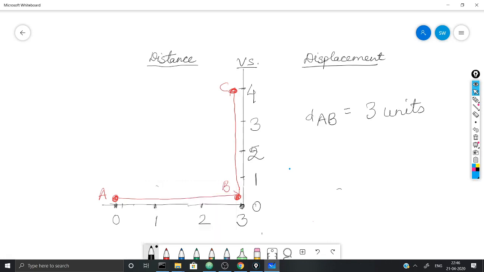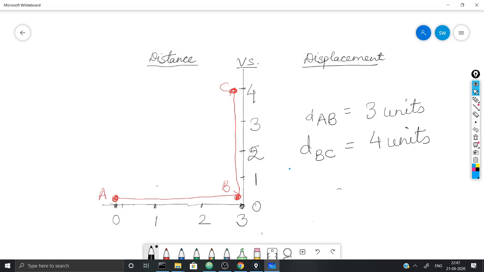But what is the distance traveled from B to C? The distance traveled from B to C is 4 units. So this is the meaning of the distance. Distance means the length of the path actually traveled by the particle. So the particle first traveled from A to B covering a distance of 3, then it moved from B to C covering a distance of 4 units.